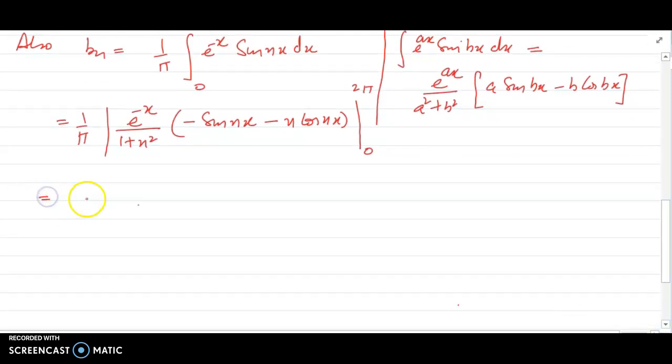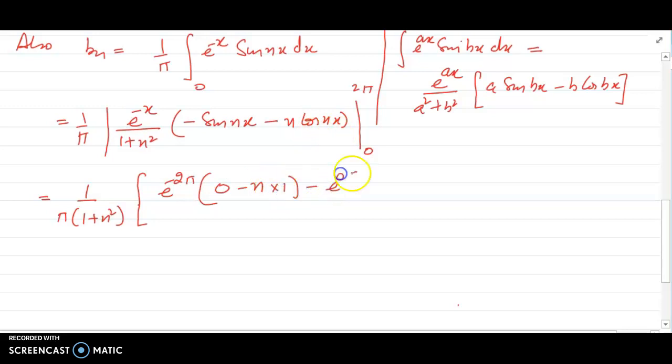Again, I may write 1 by pi into 1 plus n square inside, upper limit e raised to power minus 2 pi. 2 pi, I will get minus sine of 2n pi, which is 0, minus n cos of 2n pi is 1, minus e raised to power 0, sine of 0 is 0, minus cos of 0 is 1.